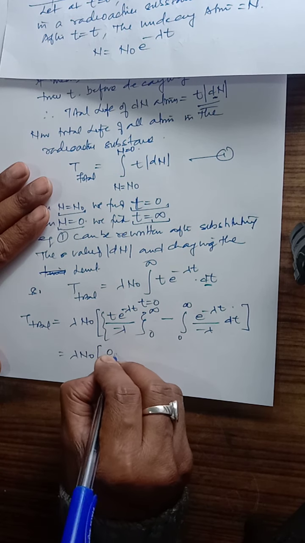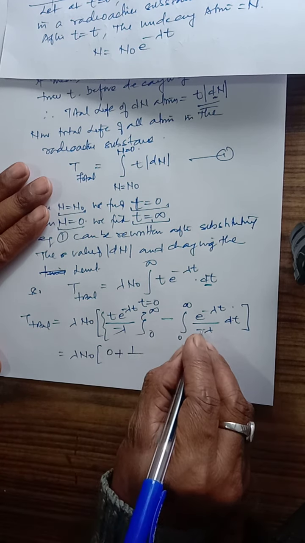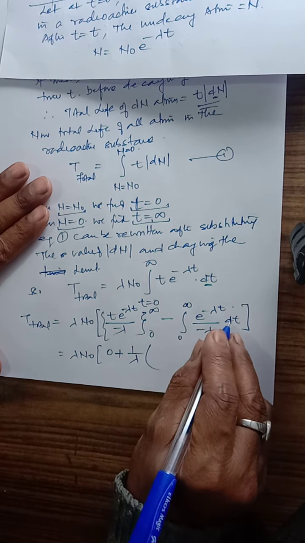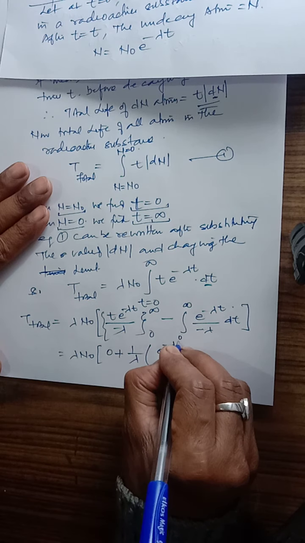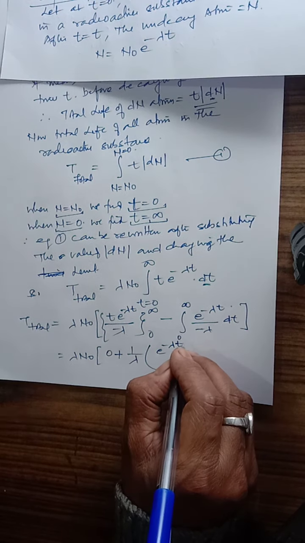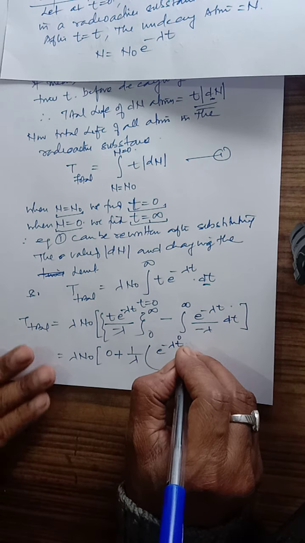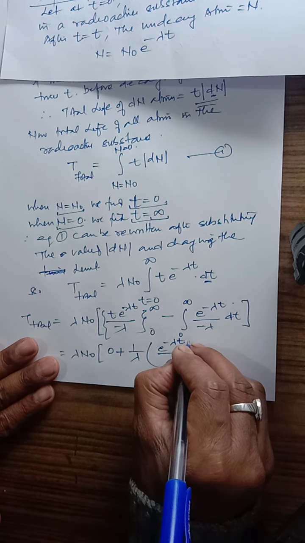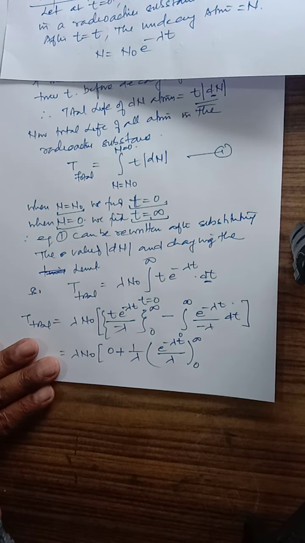So that is lambda N0 times, the first term becomes 0, plus 1 upon lambda times the integral of e raised to the power minus lambda t.